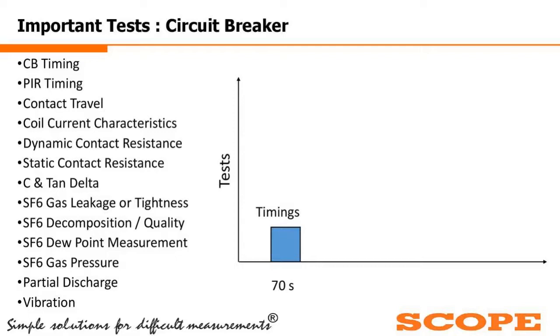So we were doing majorly the timing test only. During the 80s, we started measuring coil current and travel traces. Once again, we used high-speed oscilloscopes and high-speed plotters to understand the travel characteristics and coil current.